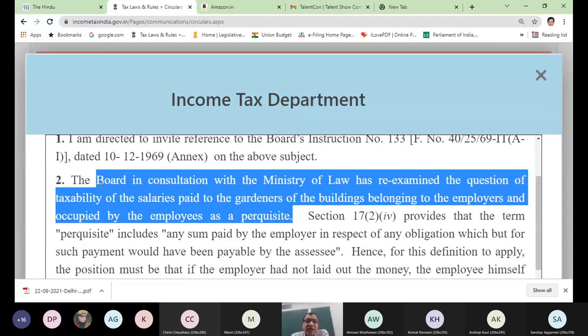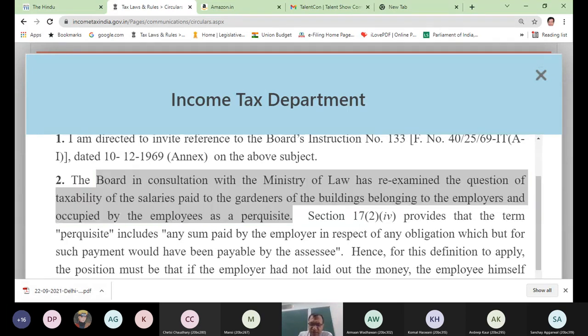But suppose his or her employer directly pays the fees to that school. Whatever fees is paid, it becomes a perquisite for which the employee will pay the tax, and that becomes with the name employee obligation met by employer. Have you understood this point? What do I mean by employee's obligation met by employer?